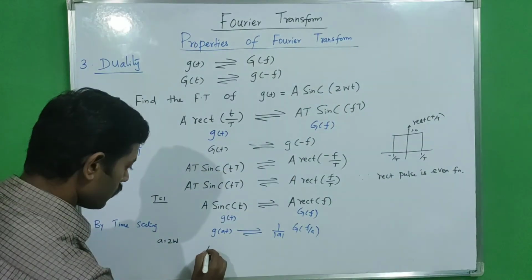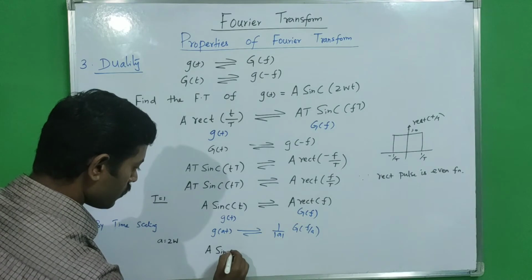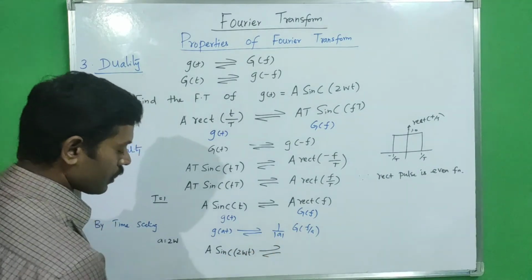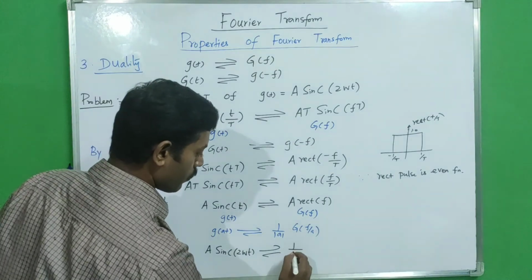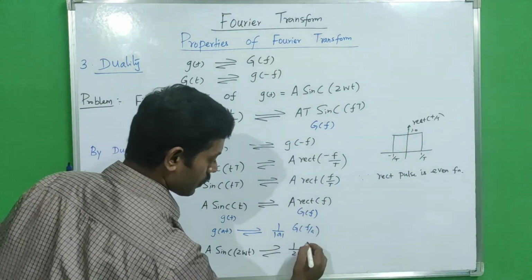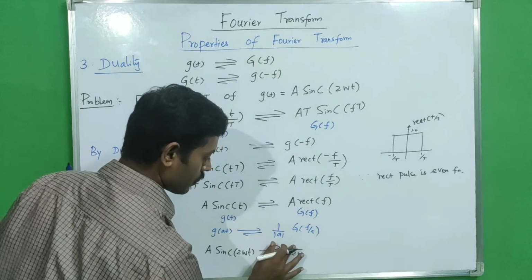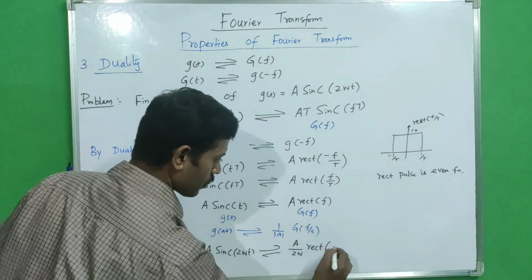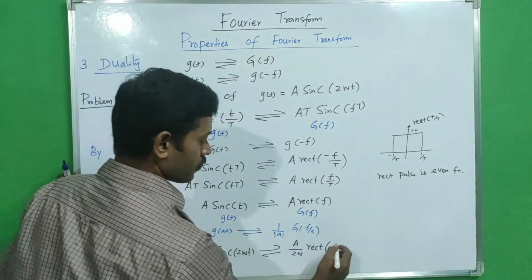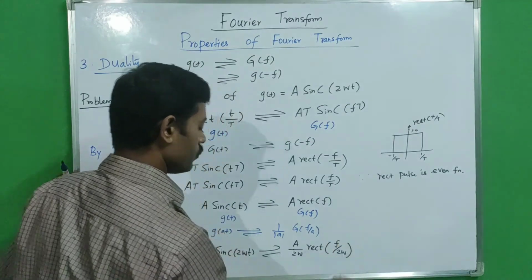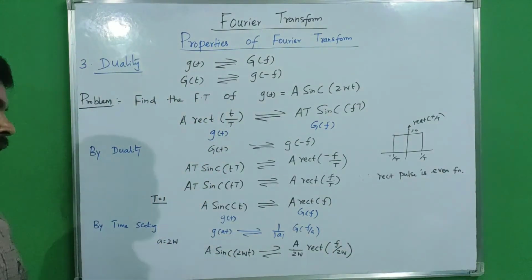So A sinc of 2wt has a Fourier transform pair with 1 by 2w times G of f, which here is A rect of f divided by 2w. So this is our final answer.